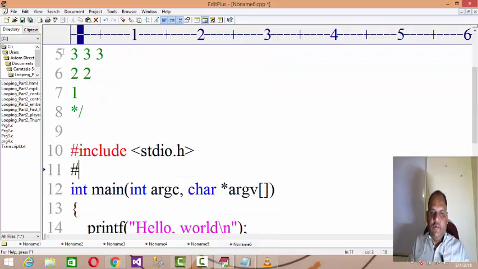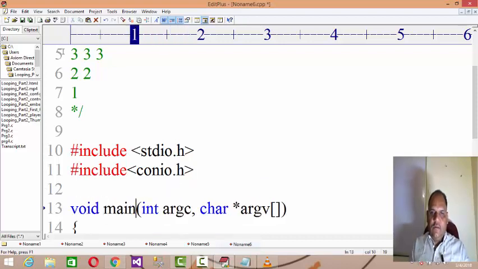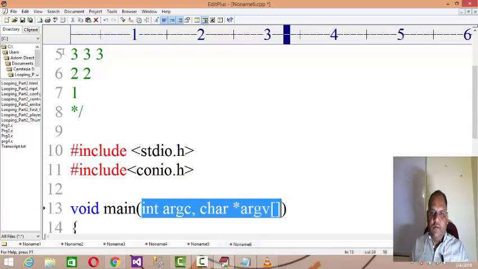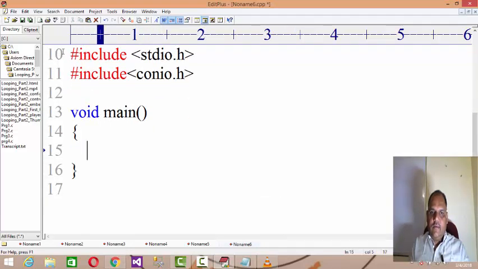So #include <stdio.h>, #include <conio.h>, we have a void main, and int r, c, clear the screen.